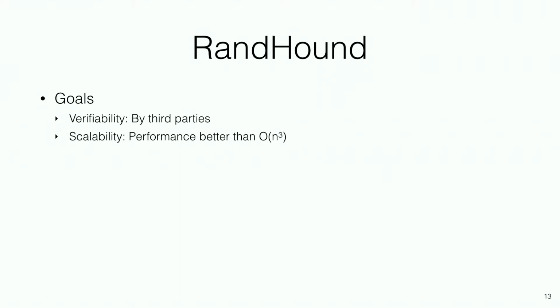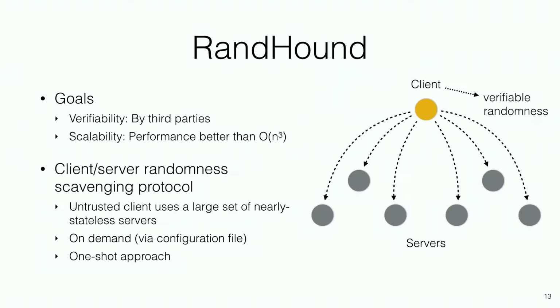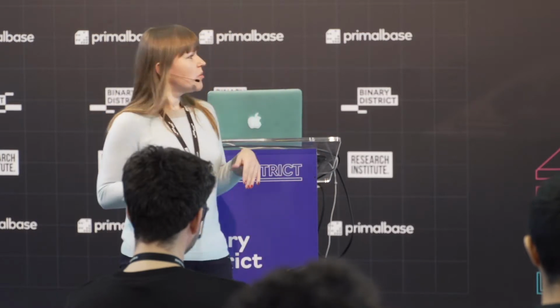The goal of RunHound was to provide public verifiability by third parties and, of course, improve on the performance of RunCharm. RunHound is designed to be a client-server protocol where the client is using a potentially large set of servers to scavenge randomness from. The beauty here is that the servers are nearly stateless. They're simply used by the client, and the client can use different servers from run to run. We have a config file that is announced in advance, and with respect to that config file, we're going to run our protocol.